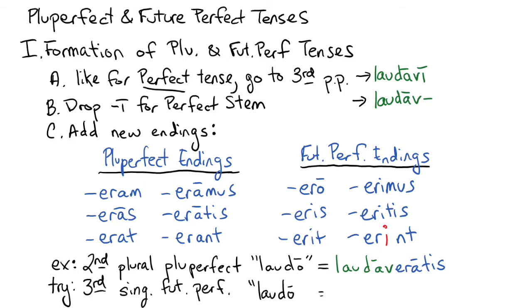On your own, try to get the third person singular future perfect form of laudo. Pause the video if you need to. If you did it correctly, you should get laudaverit. That's about all for forming these tenses.